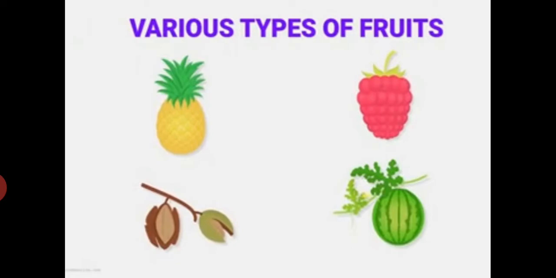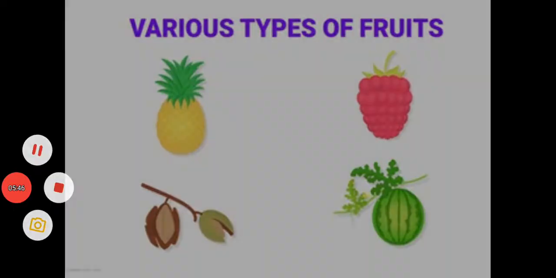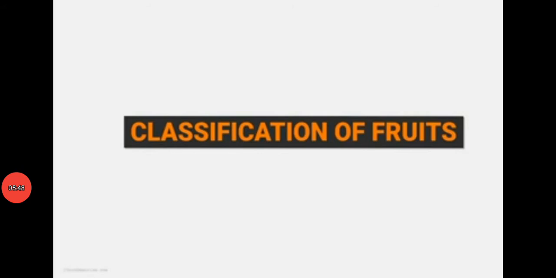On the other hand, in fleshy fruits, the pericarp develops into succulent tissues. The pericarp is soft and fleshy at maturity and can be differentiated into outer epicarp, middle mesocarp, and inner endocarp. Mangoes, oranges, peaches, cherries, tomatoes, and bananas are examples of fleshy fruits. So, these were the classification of fruits.